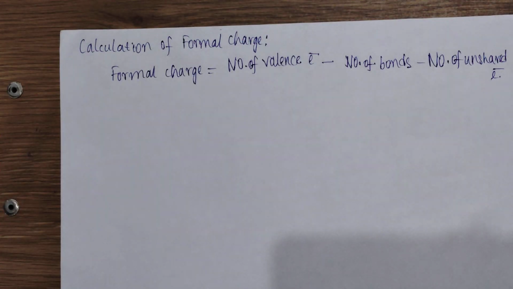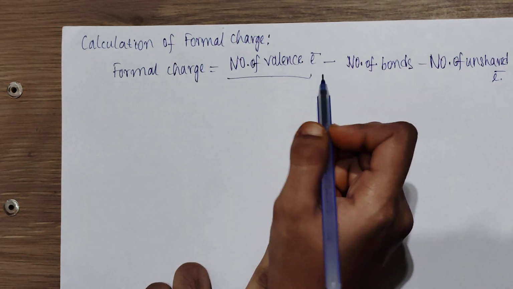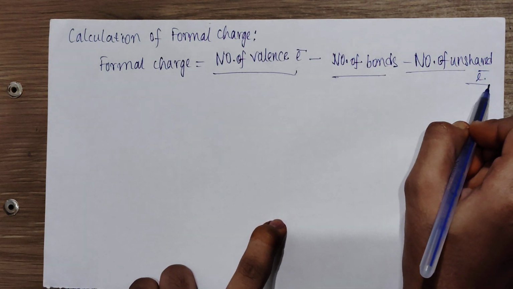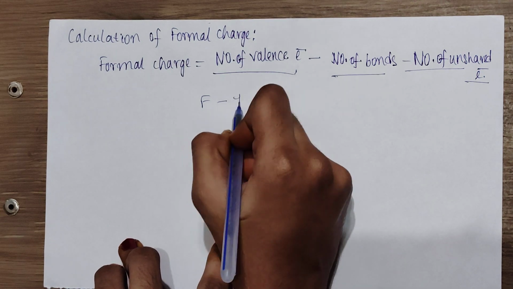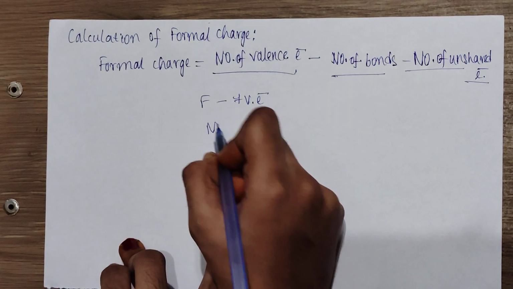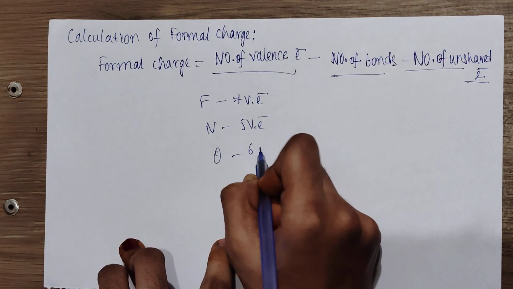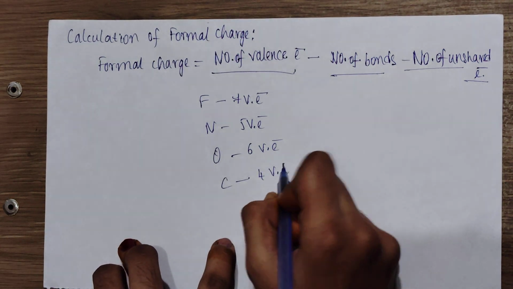Now coming to the next topic, calculation of formal charge. Here we can calculate the formal charge by using this formula: number of valence electrons minus number of bonds minus number of unshared electrons. Fluorine has 7 valence electrons, nitrogen has 5 valence electrons, oxygen has 6 valence electrons, and carbon has 4 valence electrons.